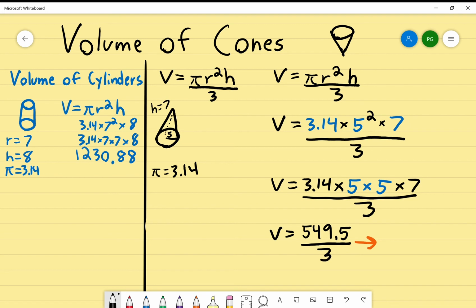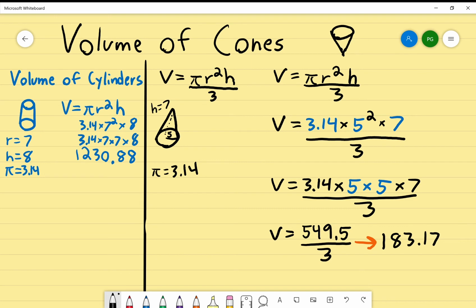My answer should be, more or less, 183.17. I'm rounding it to the nearest hundredths place. And by all means, you should be doing this on a calculator too, seeing if you get the same answer.